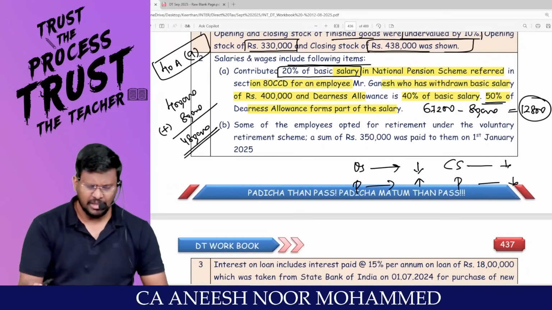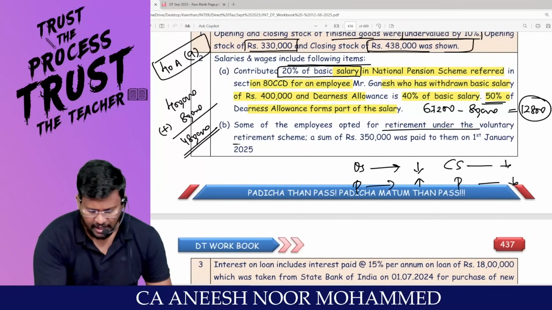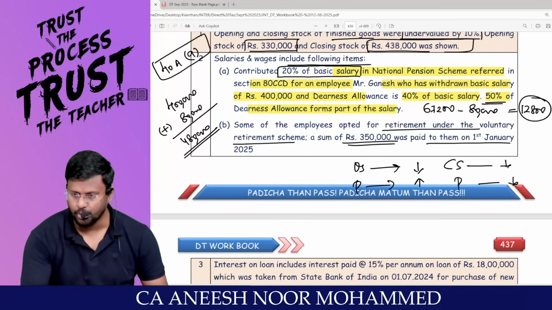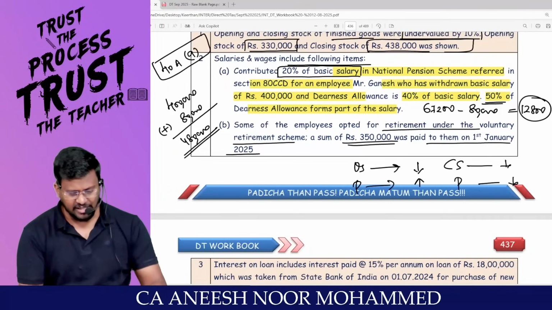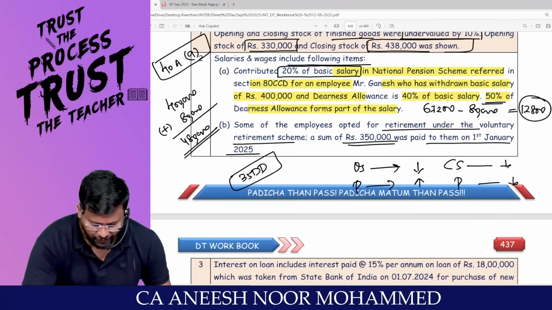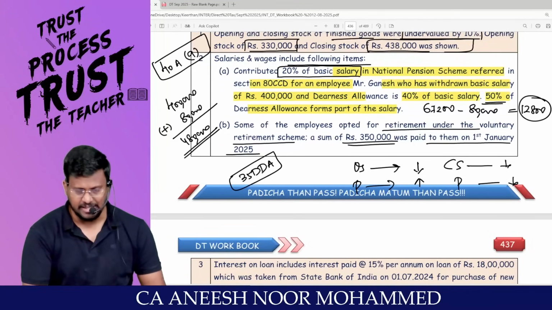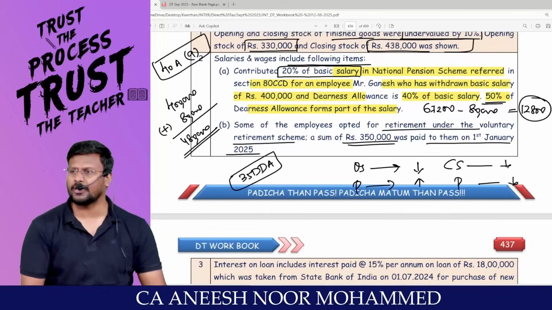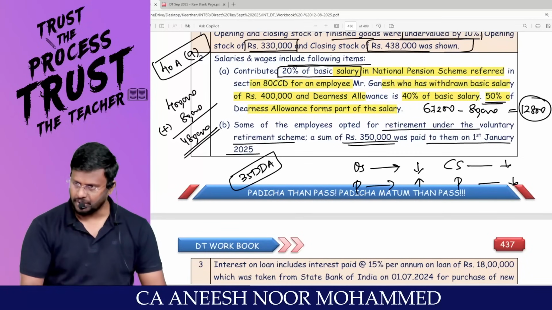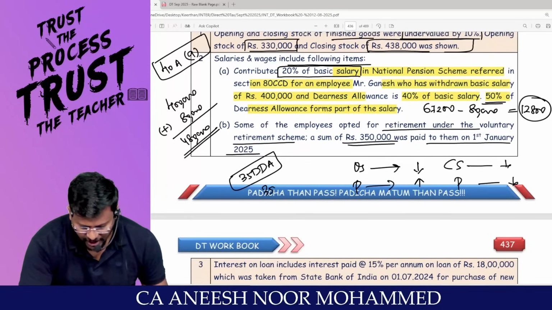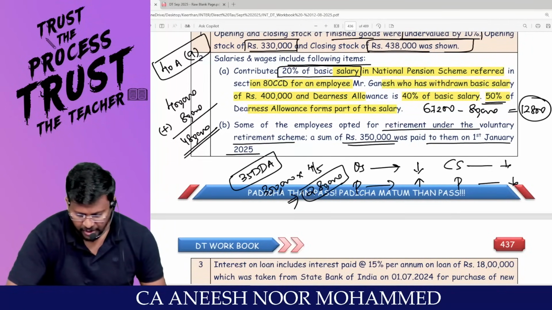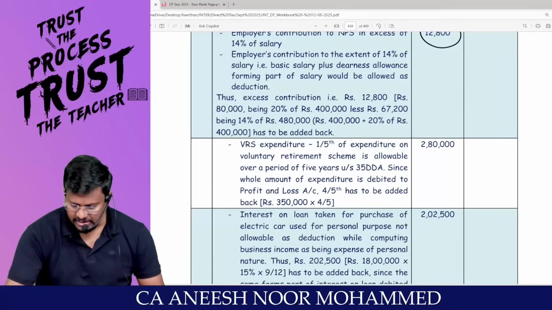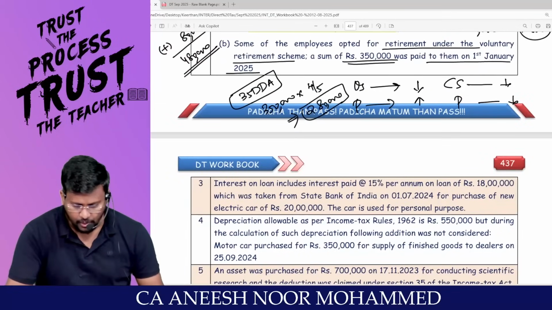12,800. Some of the employees opted for retirement under VRS scheme. A sum of 3,50,000 was paid to them on 1st January 2025. My dear lovable students, under section 35DDA, VRS, only 1/5 of the expense can be debited to P&L account. That means the extra 4/5 should be added back. So 3,50,000 into 4 by 5 comes to 2,80,000 should be added back. That means, sir, that extra 2,80,000 we have to add back. Are you really with me?